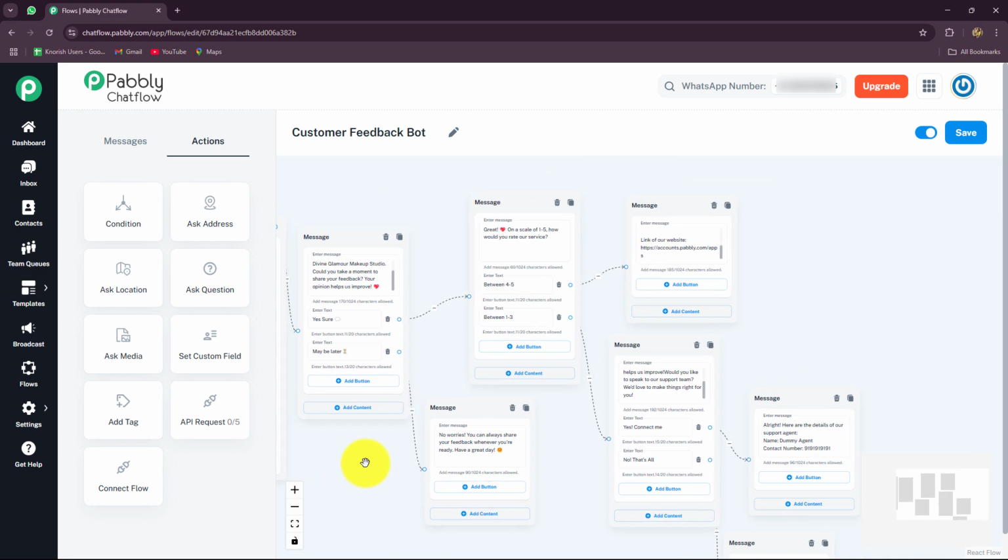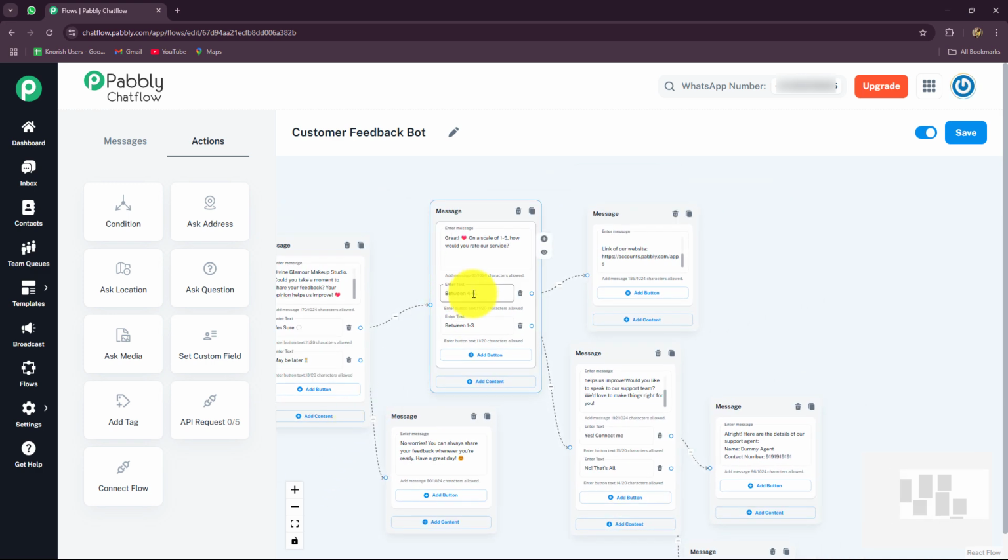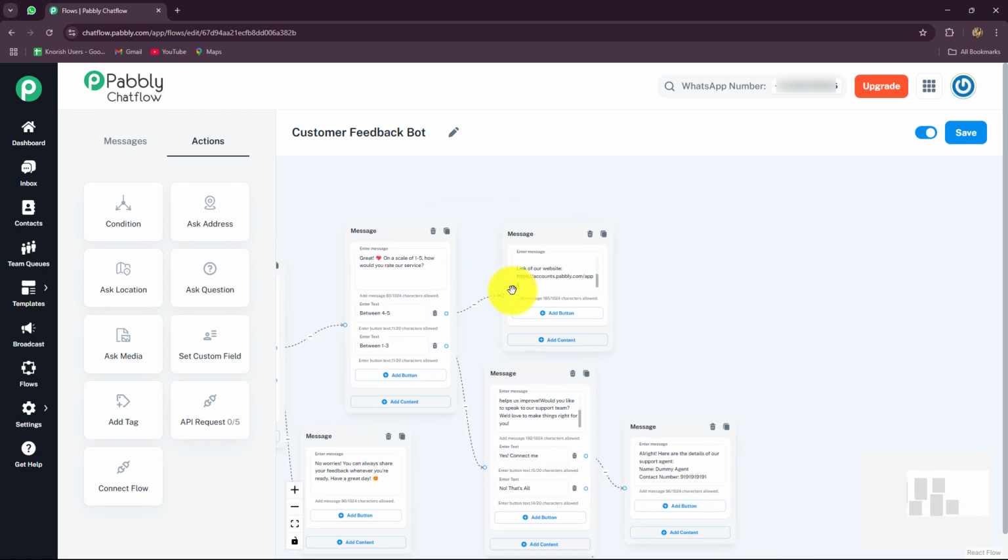In case they say yes and they want to share the feedback, then we have attached 2 buttons: the rating between 4 to 5 or the rating between 1 to 3. In case they want to provide the rating between 4 to 5, then automatically a message will be sent thanking them for their valuable feedback, and we will also request them to share the same ratings on our website on Google or no. And if they send us negative feedback by sharing a rating between 1 to 3, then we are going to apologize to them. We are going to ask them for suggestions on how we can improve, and ask them to connect with our support agent.